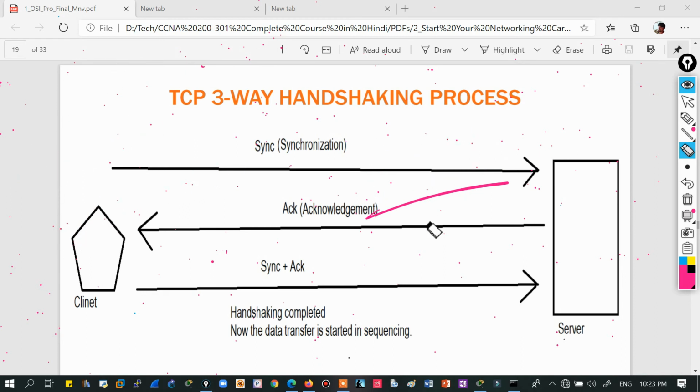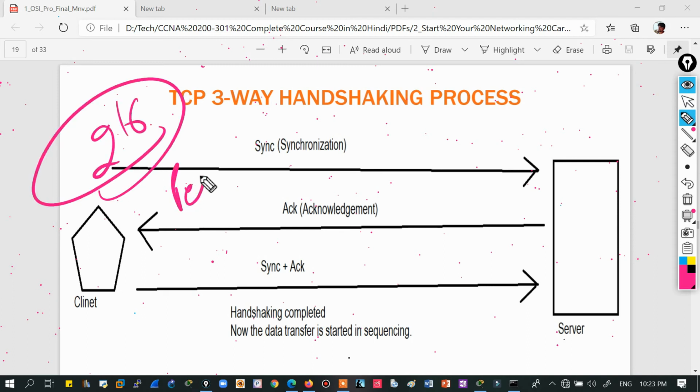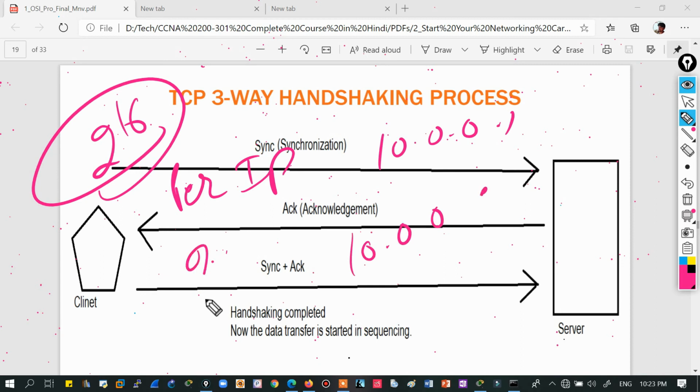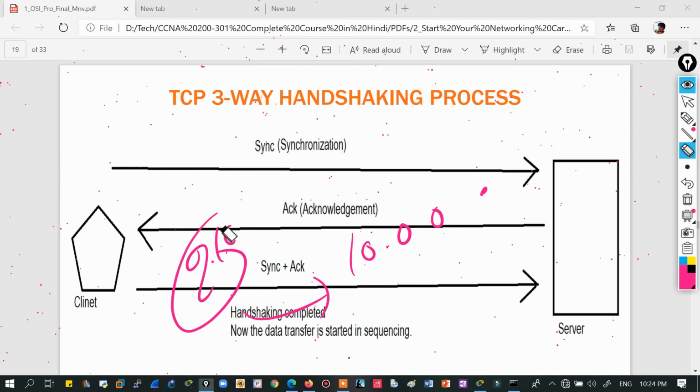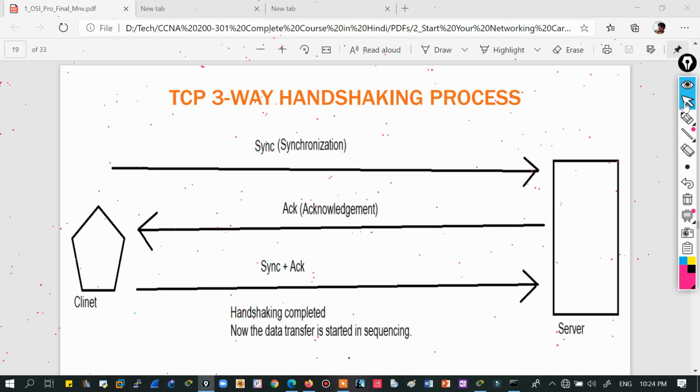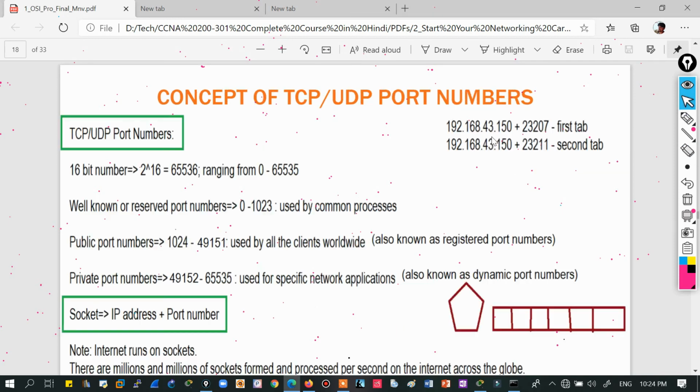Again, one more thing is that these port numbers are generated per IP, meaning 2 raised to the power 16 port numbers can be generated per IP. For one IP like 10.1, we have this number of ports, and for a different IP, we again have this number of ports. So you can understand why we have no shortage of port numbers. And this combination of IP plus port number is known as a socket, and the internet is working on sockets like this.